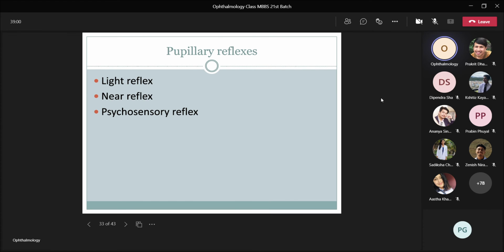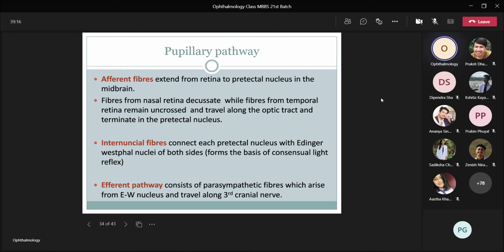Now coming to pupillary reflex, there are light reflex, near reflex, and psychosensory reflex. But in this MBBS syllabus, only light reflex is required, so I'll be focusing on light reflex only. This is very important in practical as well as in theory aspect: the pupillary pathway. So what happens in the pupillary pathway?